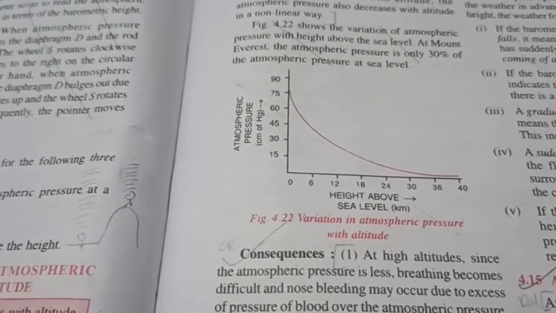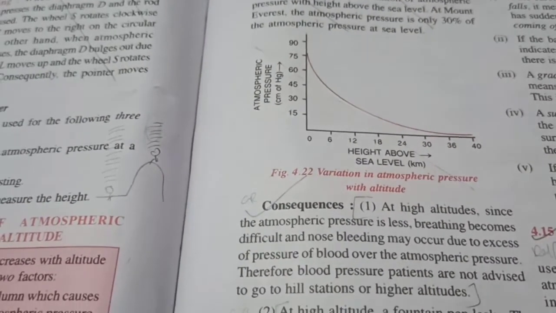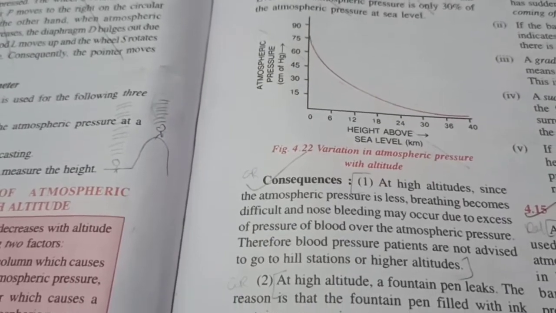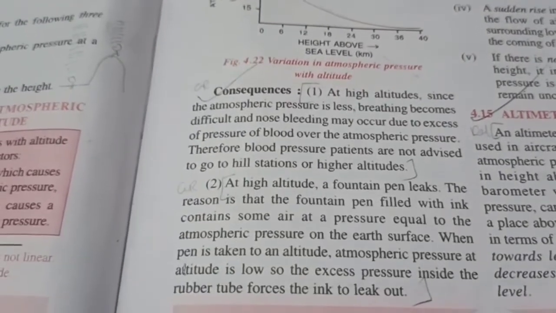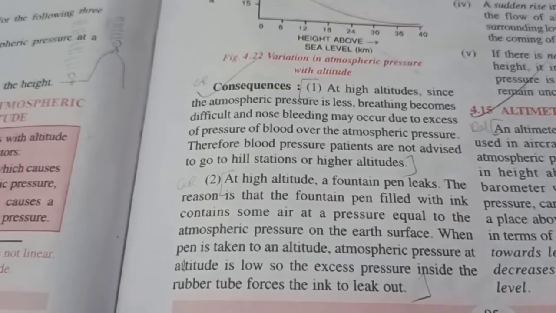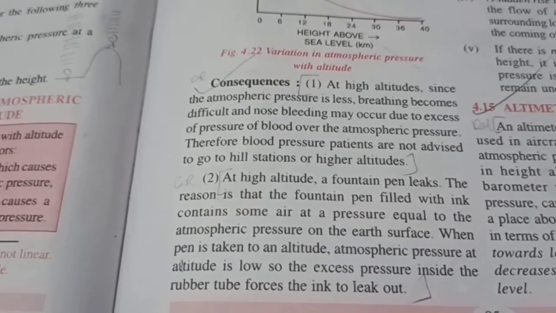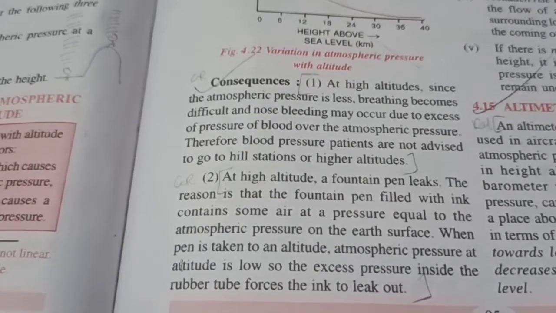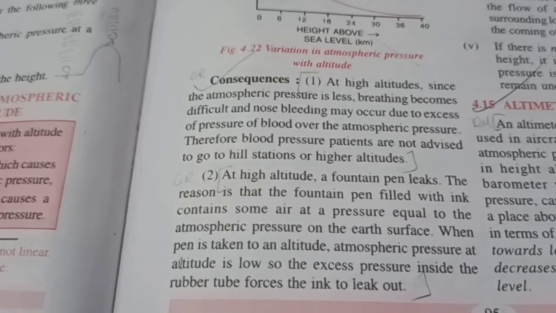That is why mountaineers have to carry air cylinders or oxygen cylinders, because the air pressure as well as the density of air is very less on top of a mountain. And fountain pens will leak on top of a mountain, you see, because at a great height, the air pressure outside is very less. So the ink inside the fountain pen will leak out. That's why the ball pens were invented, so that pilots and people traveling by aeroplanes can carry a pen without worrying about the leakage due to low air pressure.